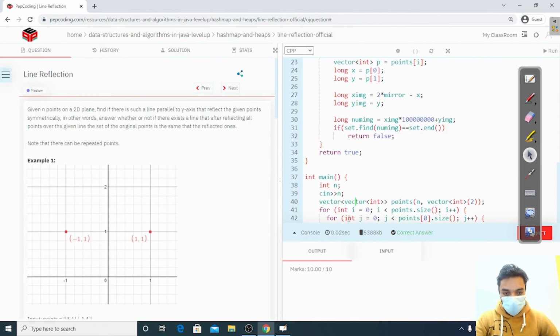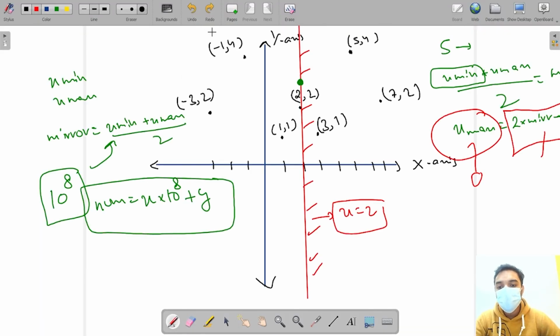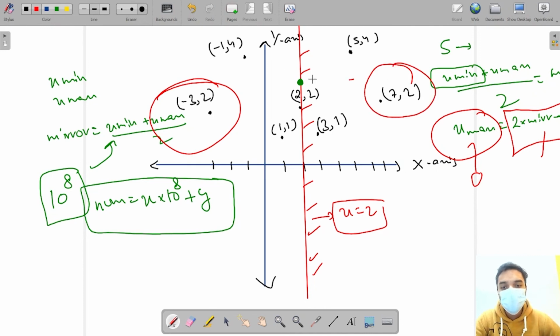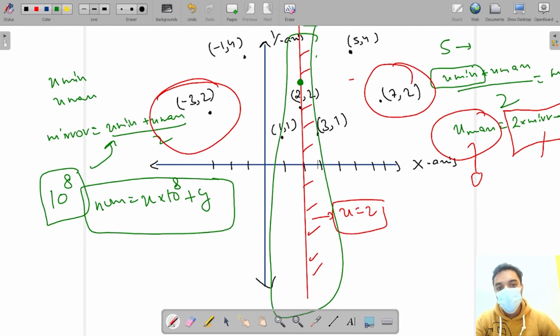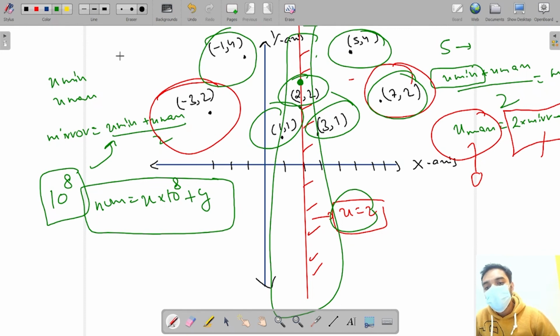Yes, it's getting passed. So what we have done in this question: we have firstly found the minimum coordinate of x, then the maximum coordinate of x, right? And after this, by using these two, we have found the mirror. See, this is my mirror. While I was iterating in my vector, I was adding all these coordinates in the form of some number, and I was adding all these points in my set, right?